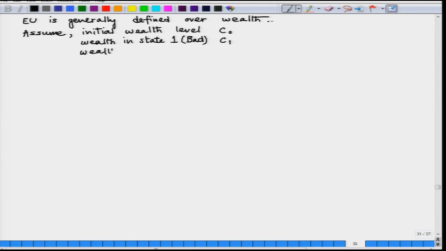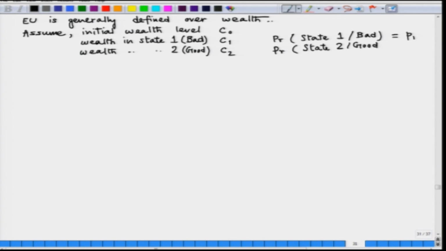Similarly, we can assume wealth in state 2 which is a good state. The wealth of the consumer is C2 and we assume that probability of state 1 to occur or the bad state to occur is P1 and probability of state 2 or good state to occur is P2.